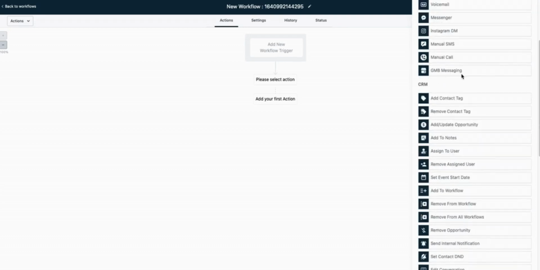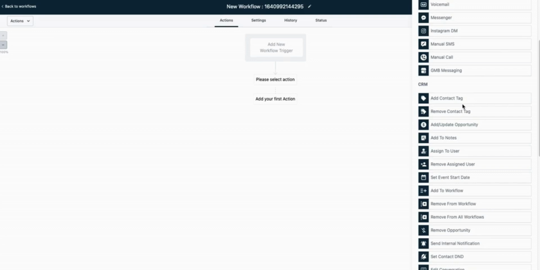We could fire out a Google My Business message when somebody opts in or something. Maybe we want to add a contact tag and tag them as a prospect. We can do this all automatically. So these are all tools that you can use to really build out these intricate sequences.